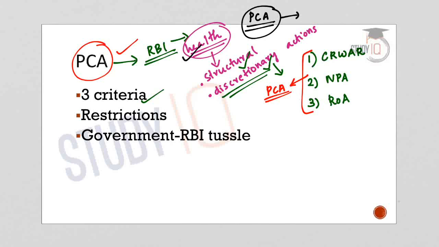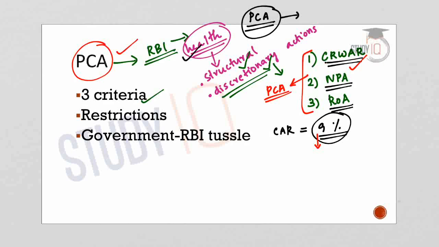So this is PCA, and coming to the detail of each criteria. The first one, capital to risk weighted assets ratio or capital adequacy ratio. So let us see what is capital adequacy ratio. It is a measurement of banks' available capital expressed as a percentage of banks' risk-weighted credit exposures. Now, every bank has to maintain a CAR or capital adequacy ratio of 9%, and if the CAR goes lower than 9%, RBI would take corrective action or put the banks under the PCA framework.